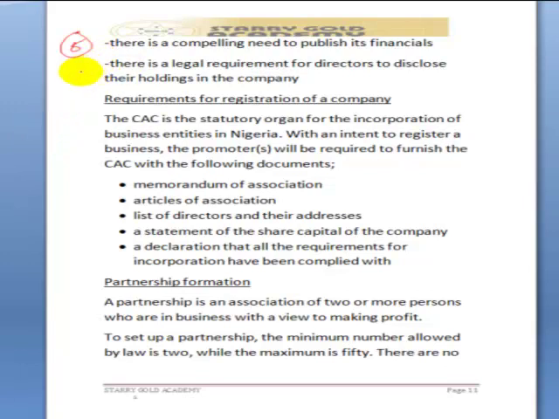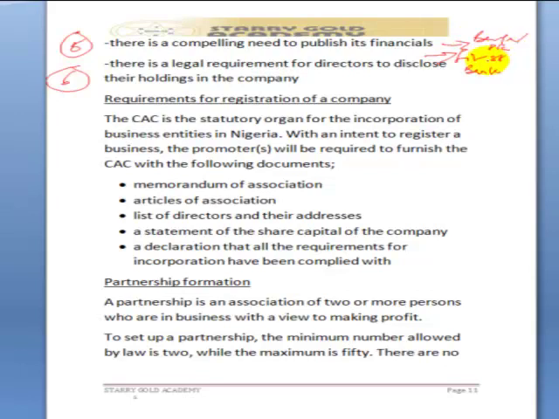While the 6th one talks about there is a legal requirement for directors to disclose their holdings in the company. This is a provision of the KAMA laws. An example of public limited liability company is First Bank of Nigeria PLC. First Bank, it is a PLC. Likewise, Bagger Paints PLC, it is a PLC company.